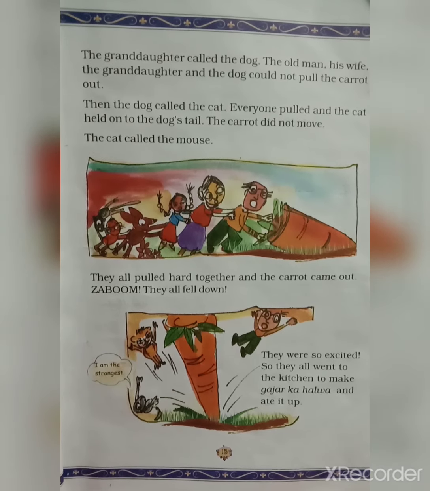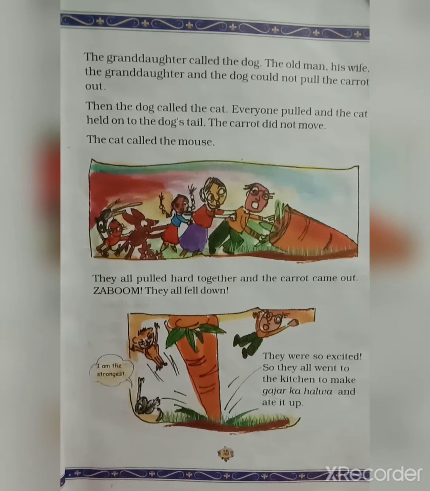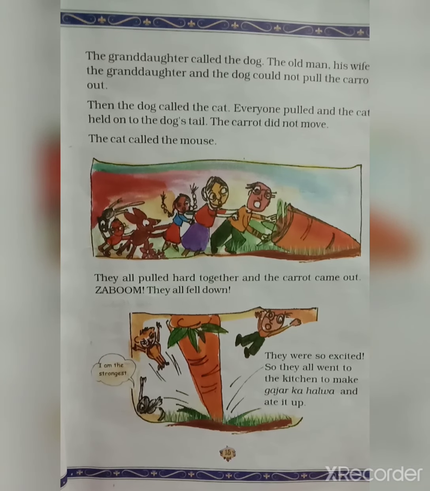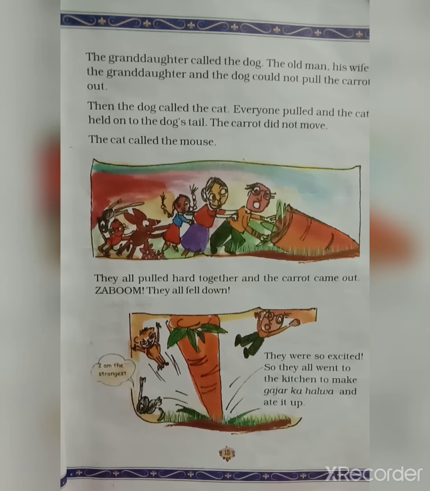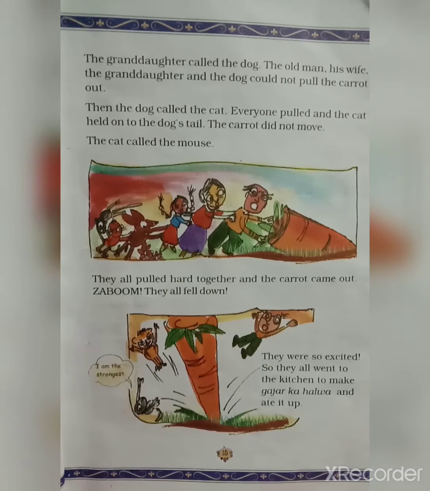Next, the cat called the mouse. They all pulled hard together and the carrot came out. They all fell down.